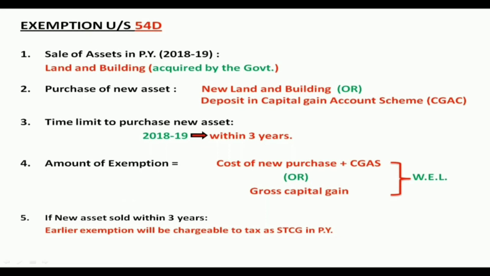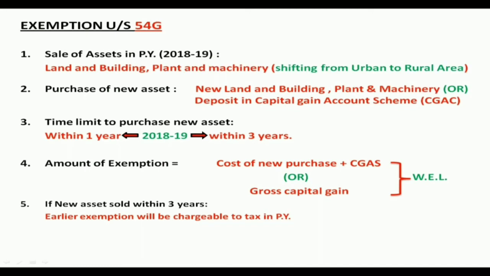The time limit to purchase that new asset is that it should be purchased within 3 years after the date of sale. Then the amount of exemption will be similar to the first exemptions we have done, that is cost of new purchase. If they have done a deposit, that will be added to it, or gross capital gain, whichever is the least, will be considered for exemption. Then if that new investment they have made in land and building is sold within 3 years, whatever exemption they got will be charged to tax under short term capital gain in the year when the land and building is sold.